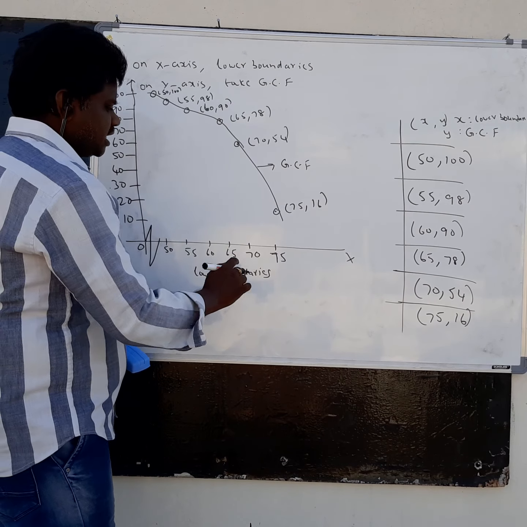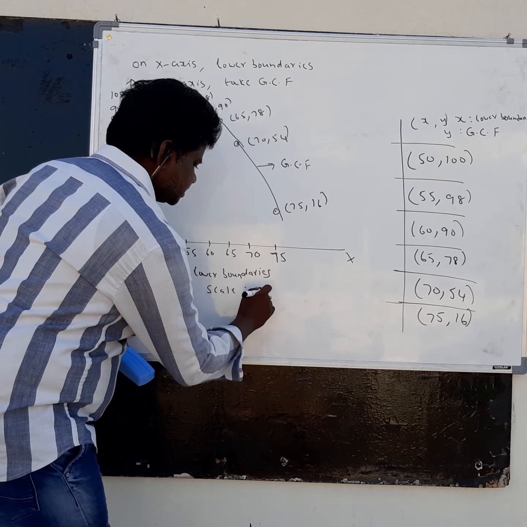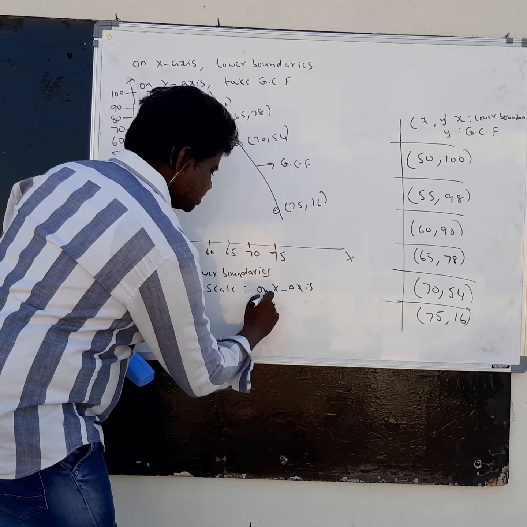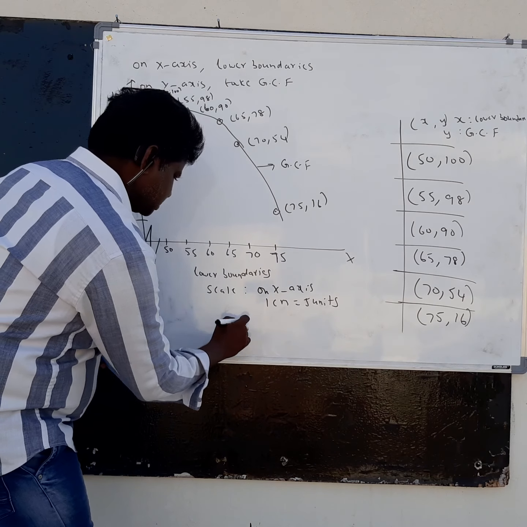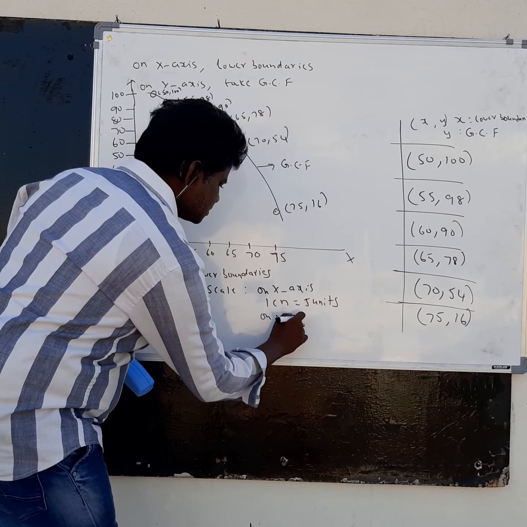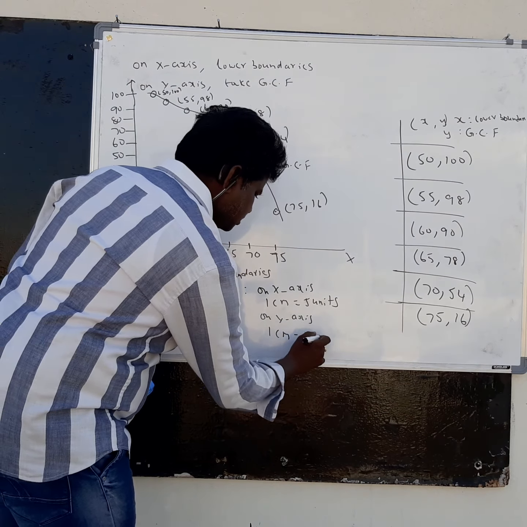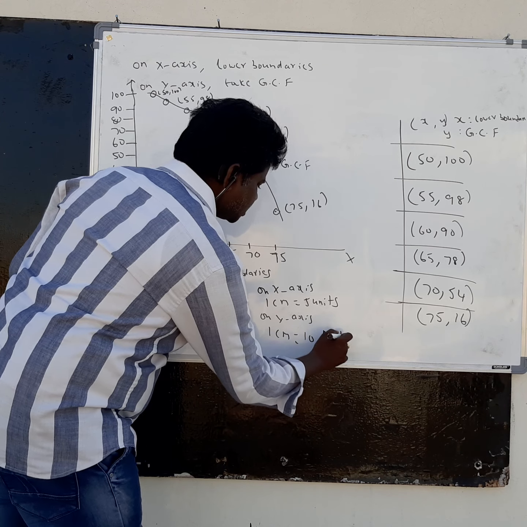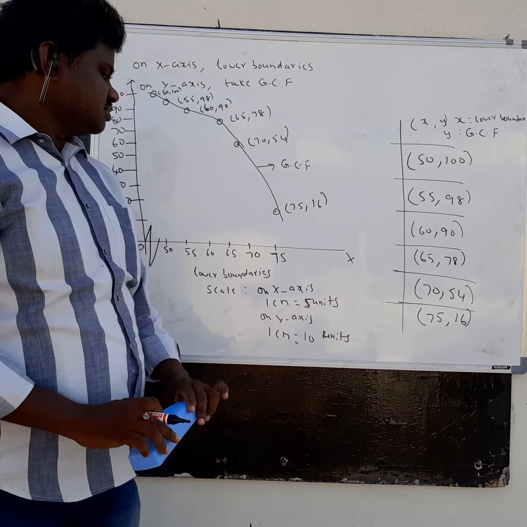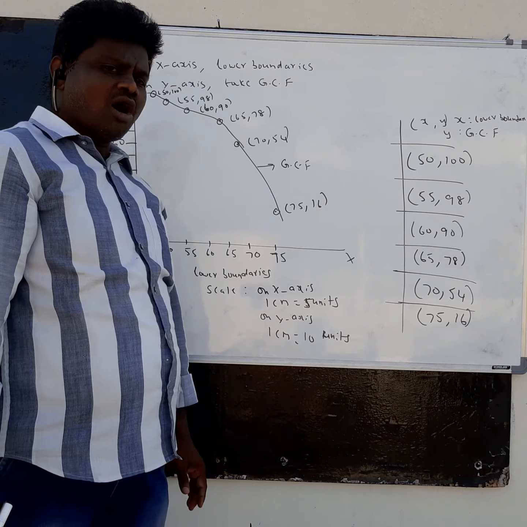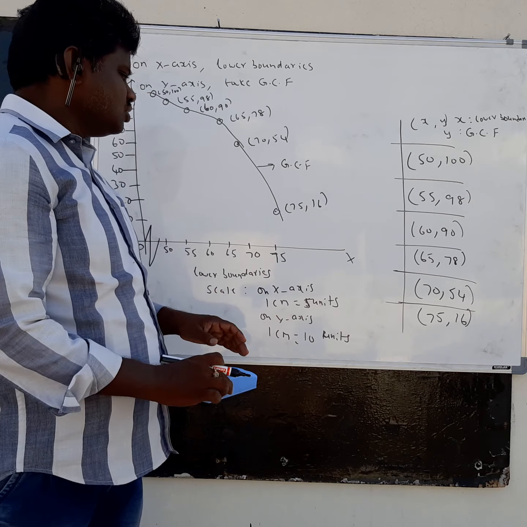And how to write the scale: on the x-axis, 1 centimeter is equal to 5 units. On the y-axis, 1 centimeter is equal to 10 units. So on the x-axis 1 centimeter is equal to 5 units, on the y-axis 1 centimeter is equal to 10 units. So this is the method of how to draw the more than cumulative frequency curve.